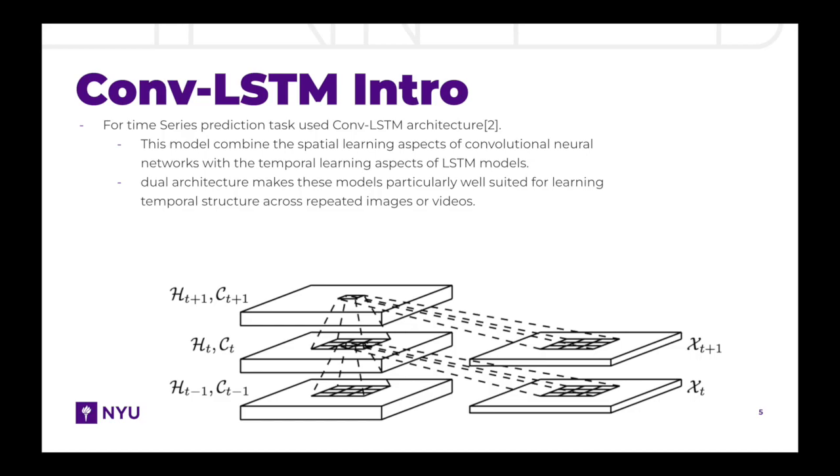To address the second part of our problem, predicting the final position of a ball based on masks of its locations in the first 11 frames, we adopted the convolutional LSTM architecture proposed by Shi and colleagues in 2015. This model seeks to combine the spatial learning components of convolutional neural networks with the temporal learning features of LSTM models. In conv-LSTM, convolutional operations are applied to both input data and the hidden states of LSTM units, facilitating the model in capturing spatial patterns while retaining memory of preceding sequences. The utilization of this dual architecture renders conv-LSTM models well suited for acquiring temporal structures within repetitive images or videos, thereby justifying our selection for the current investigative task.